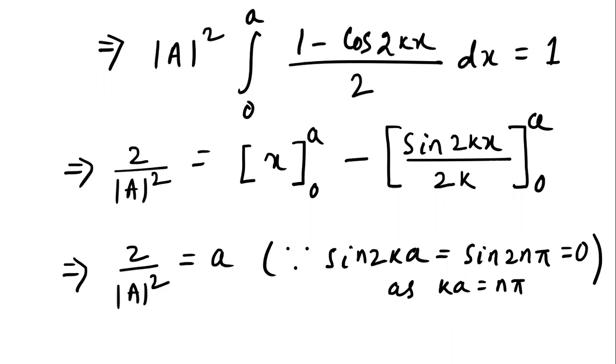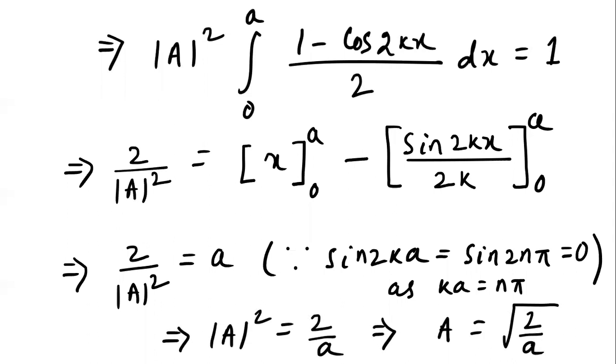By solving this, we can write mod A square by 2 times a, right? Here we substituted the limits. When you substitute a, k is equal to nπ by a, so you can write sin 2nπ, which is 0, right? So from that we got 2 by mod A square is equal to a.